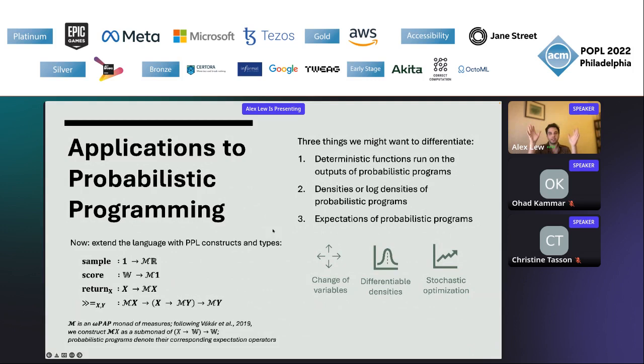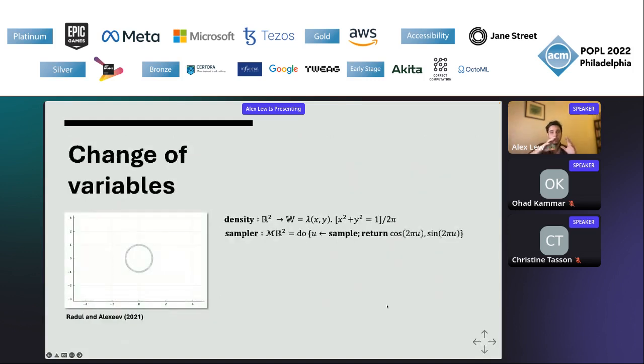So how do we use all this to make interesting conclusions about probabilistic programming? So following the work on omega-quasi-Borel spaces, we define a monad M of measures and add probabilistic programming constructs to our language. This is pretty involved. I'm not going to get into it, except to say we can sort of interpret sample and score and the monadic glue needed to construct probabilistic programs. What I really want to do in this section is look at some examples of what happens when we try to combine AD and PPLs. The first one is the one I find most interesting.